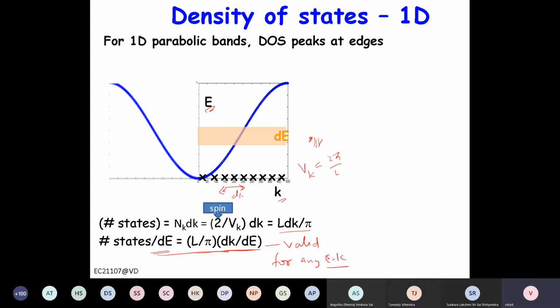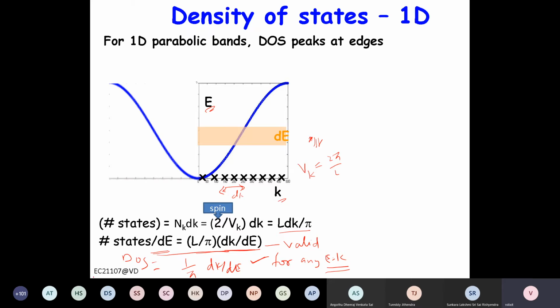And if you want the density of states, you have to divide by the volume. In 1D, the volume is the length L. So it is basically 1 over pi dk by dE, right? Once you know the E-k relationship, you can calculate the density of states, but this is the most general expression, valid for all E-k relationships, correct?